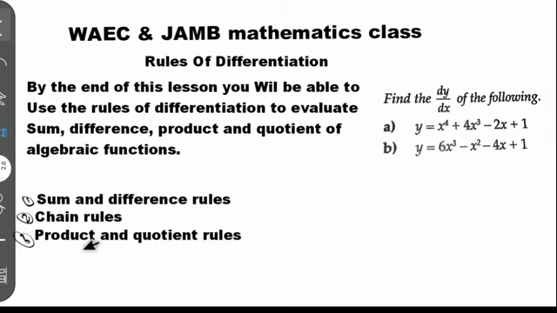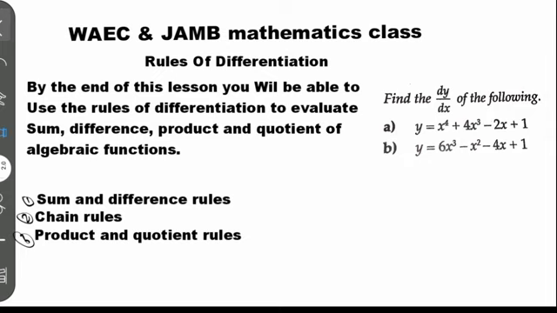Product has its own methodology, and quotient has its own methodology, so their general expressions are different from each other. That is why they may express it in those terms. When I talk about the chain rule, it stands on its own. The sum and difference rules also stand on their own.